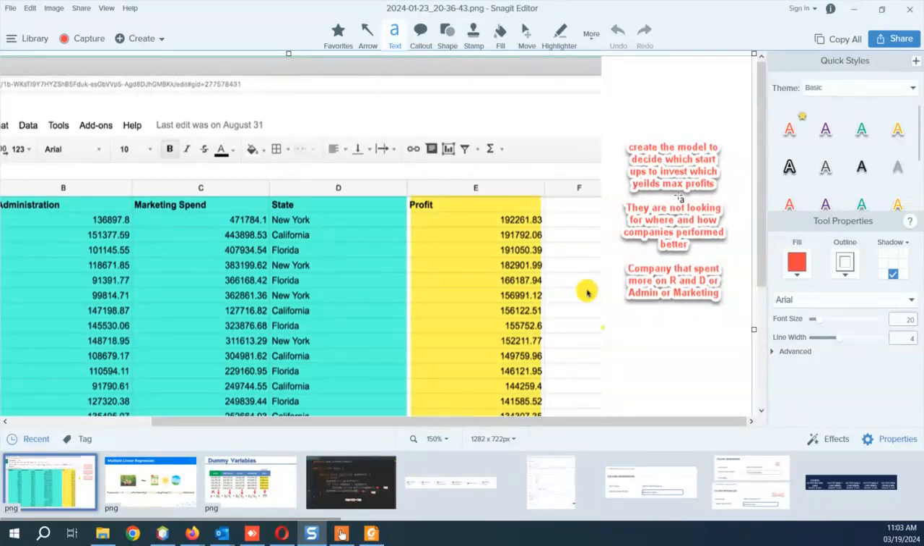I will take these 50 startup companies and say, okay, these are the 50 startup companies. This is the profit that they have made based on the investments they have done, and they are residing in these states. Which company do you want to choose? Which companies do you want to go with? So this is just a simple introduction to what multiple linear regression is.